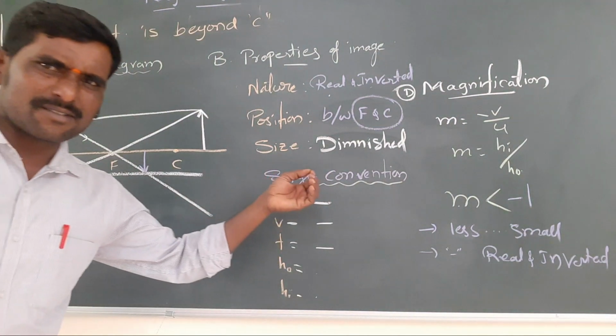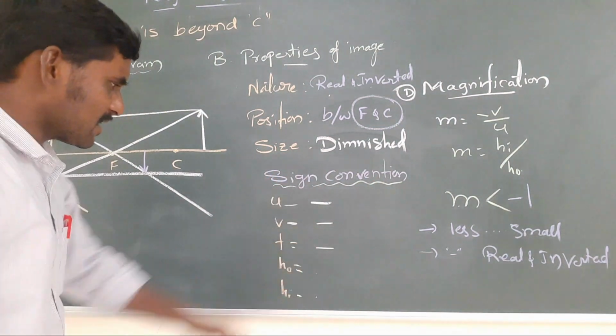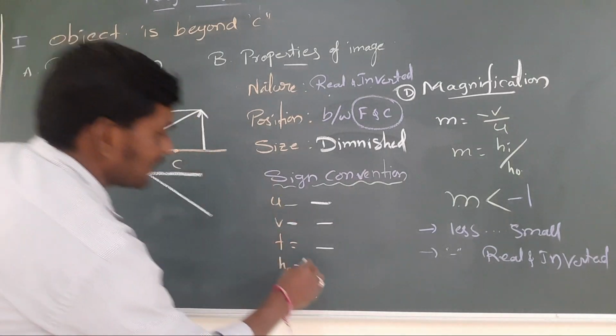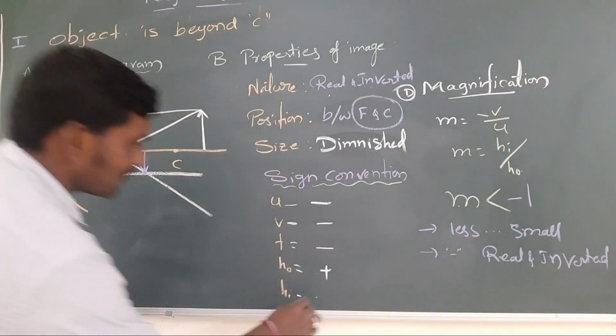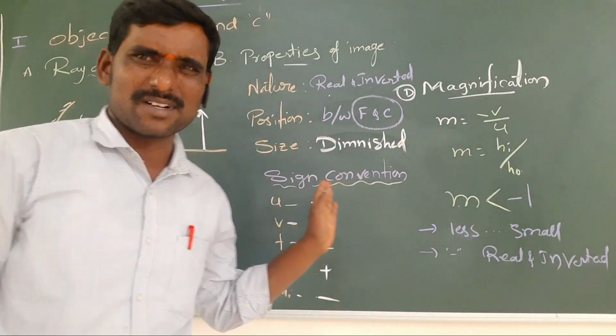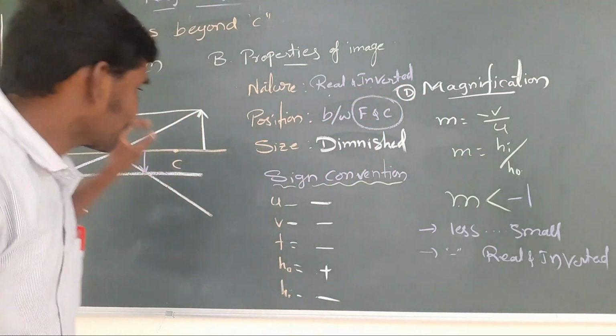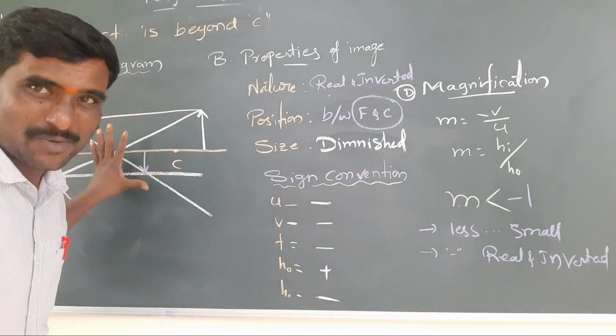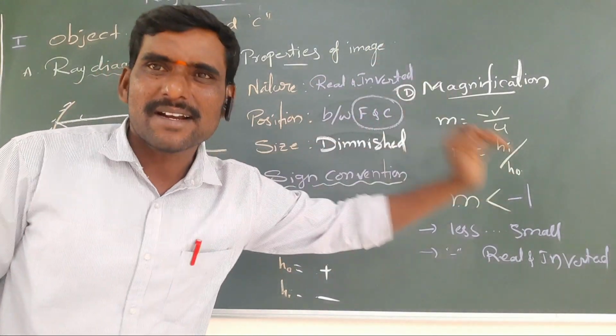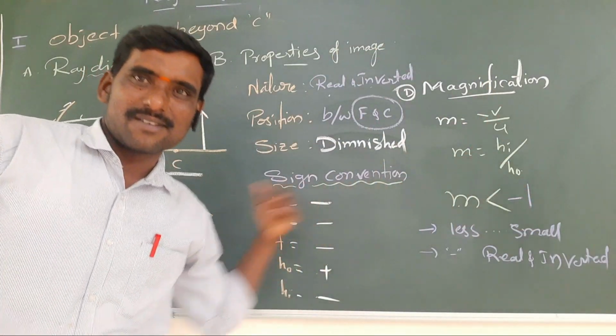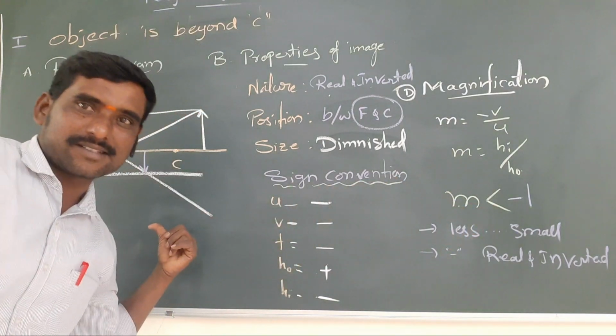Sign convention you can get already. All these minus HO, object height: up is positive, down is negative. Remaining you know, we discussed previously. Magnification: small size image, no? Then the image is small. So M less than minus 1. Why minus? Real image. Why less than? Small size.